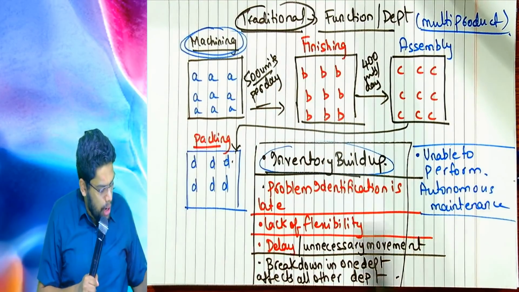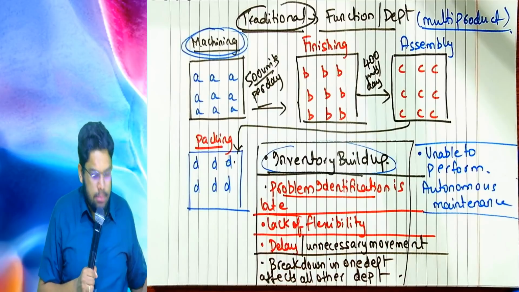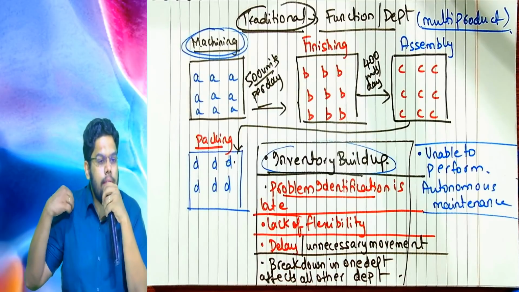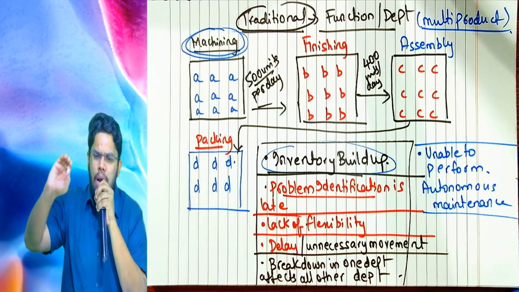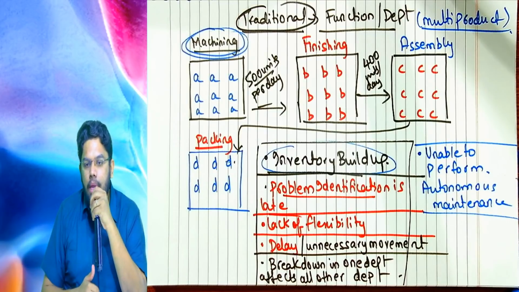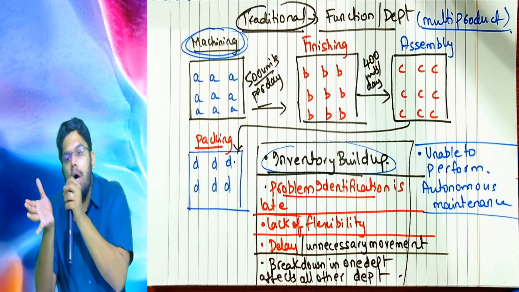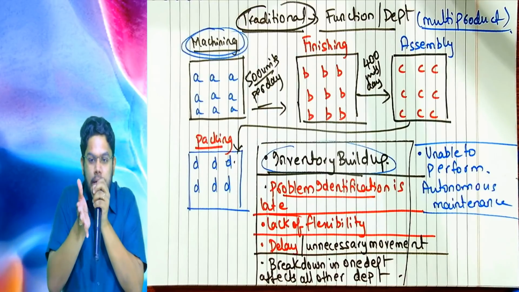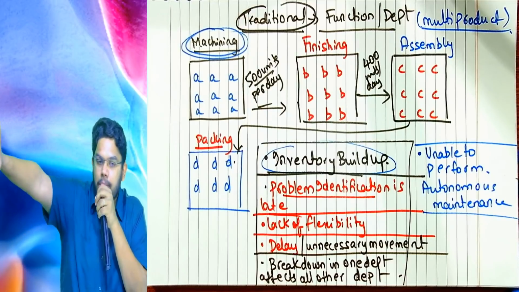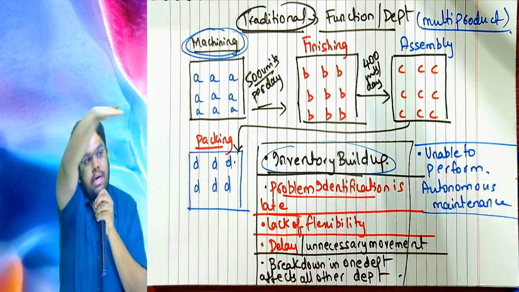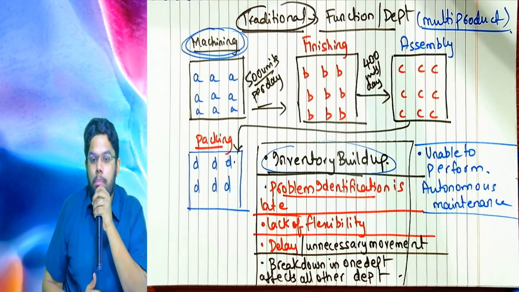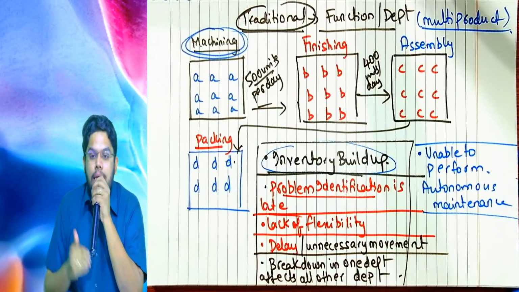Next. Problem identification is late. Very, very important. What happens is, in the machining department, machining of all products is going on. After that, all those units need to be carried in the factory from one building to another, from the machining building to the finishing department building. Visualize practically.